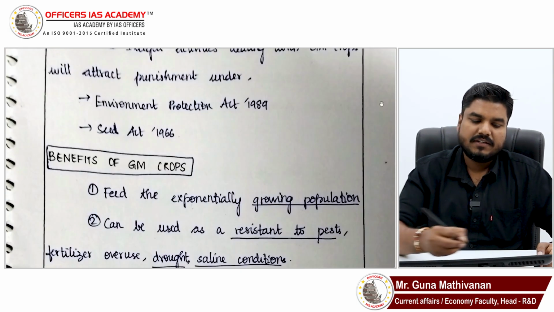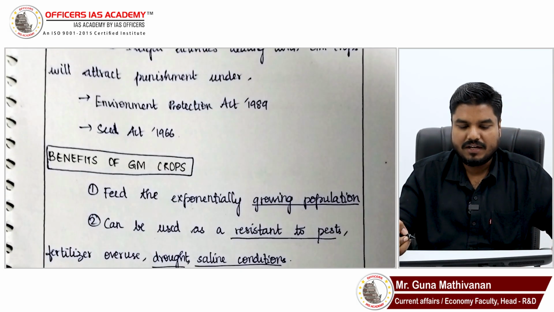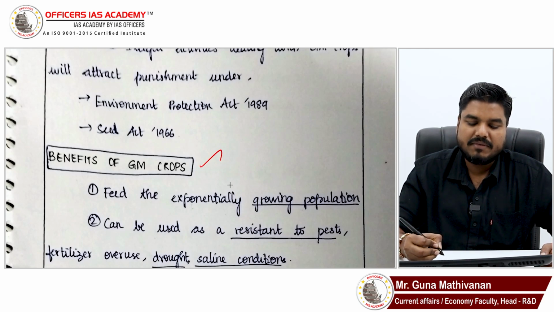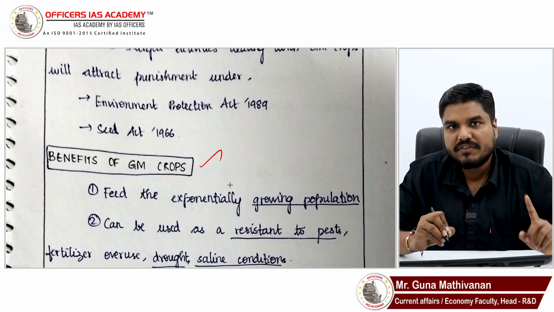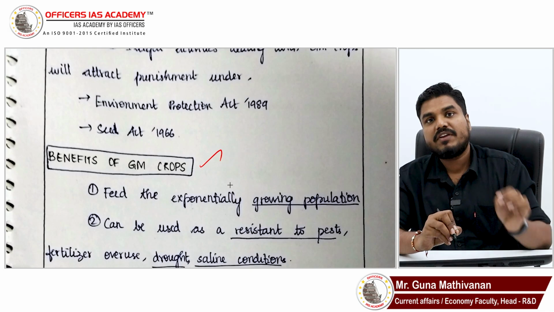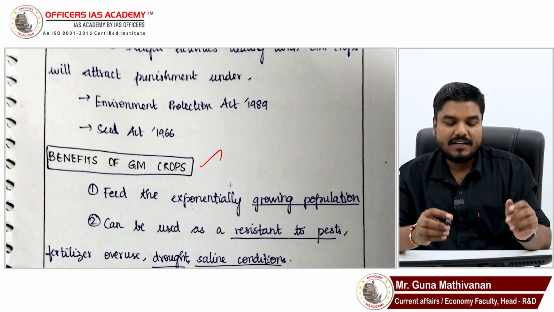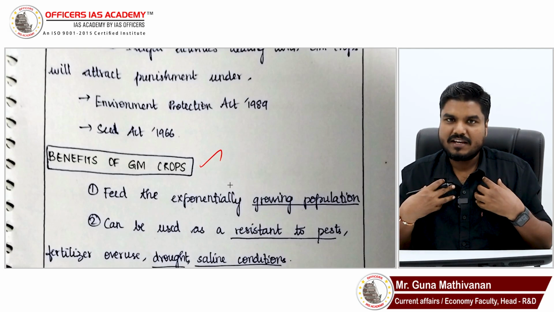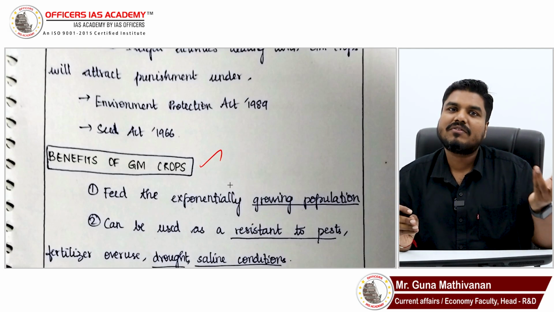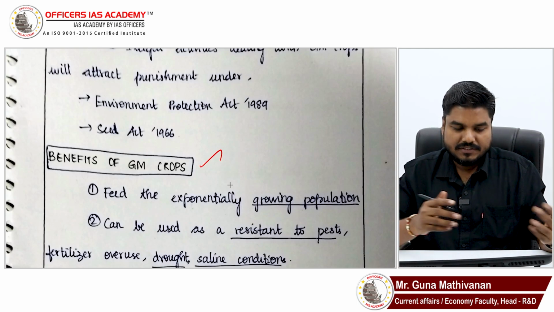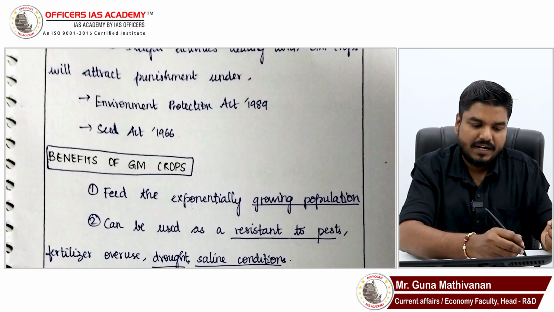See, even here, though the answer is fine, but however, look at the subheading, benefits of GM crops. The question is not about benefits. The question is about whether it is necessary to feed the world. If you are going to give heading as benefits of GM crops, then I will get an impression that you have not addressed the demand of the question. Right? So please change your subheading.